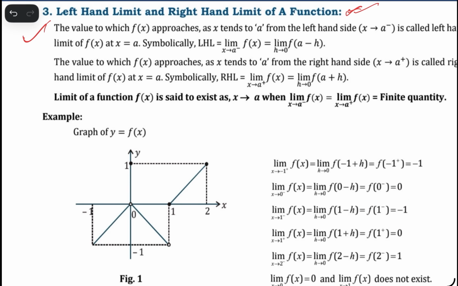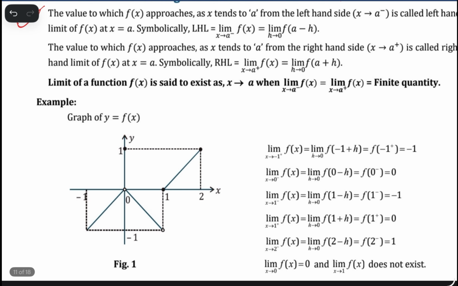This is the concept of limit. Try to understand. This is a tricky concept, but very simple if you understand the graph. 1 plus means when x moves towards 1 plus, where is f(x) going? 1 plus means slightly greater than 1. Then where is f(x)? Suppose x at 1 plus is almost here.